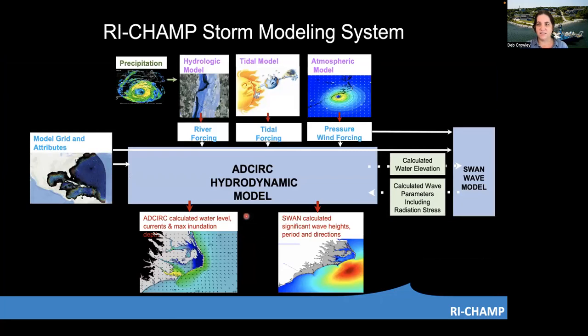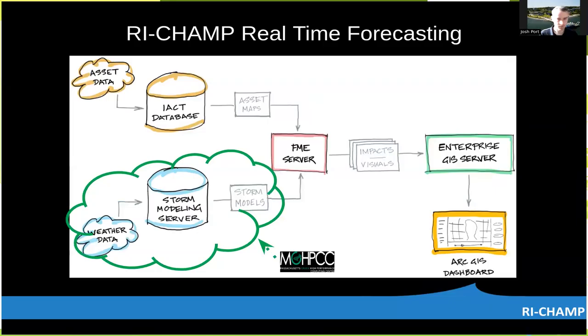The RI-CHAMP modeling system uses the Advanced Circulation Hydrodynamic Model ADCIRC coupled with the Simulating Waves in the Nearshore Model SWAN. And the takeaway from this schematic is that we use multiple external models to develop the forcing to the model system, and that these two models talk to each other to exchange information to provide the most accurate storm hazard impacts. The storm modeling system running at the Massachusetts Green High Performance Computing Center is shown on this diagram in the green cloud.